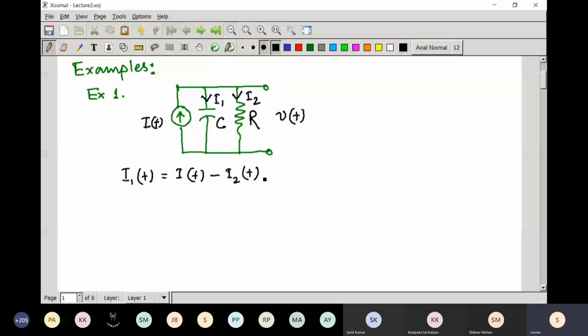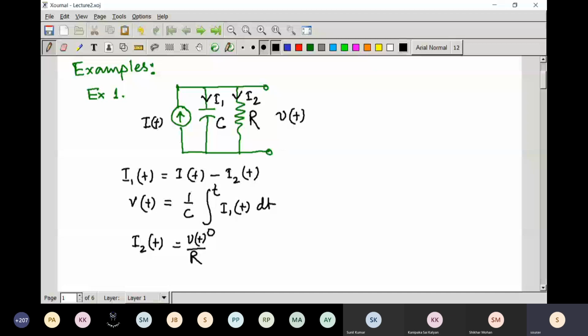And the voltage Vt equals 1 by C times the integration from 0 to t of I1(t) dt. And the other equation is I2(t) equals Vt by R.